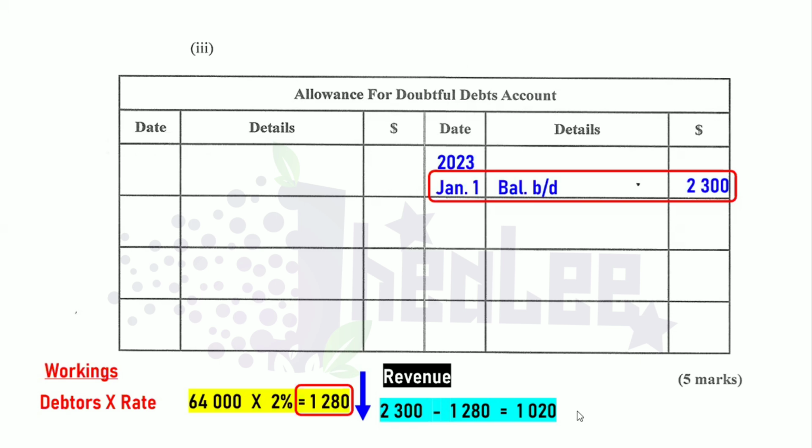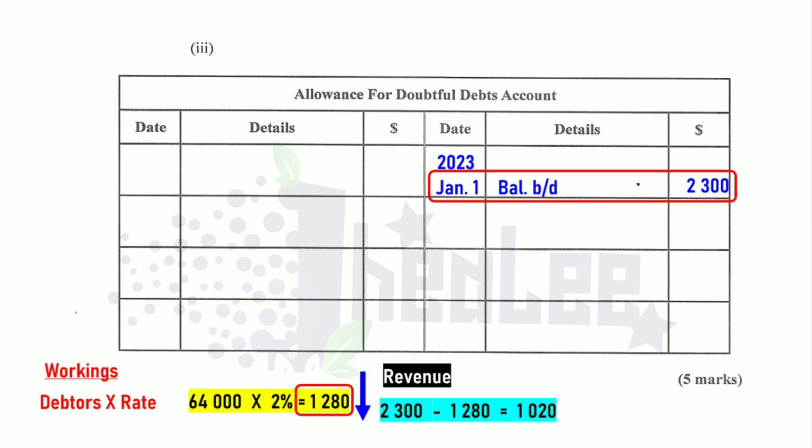$1,020. The double entry to record the reduction in the provision for doubtful debts is that you debit the allowance for doubtful debts account. Debiting the account, you're actually reducing the balance. And the income statement is credited.